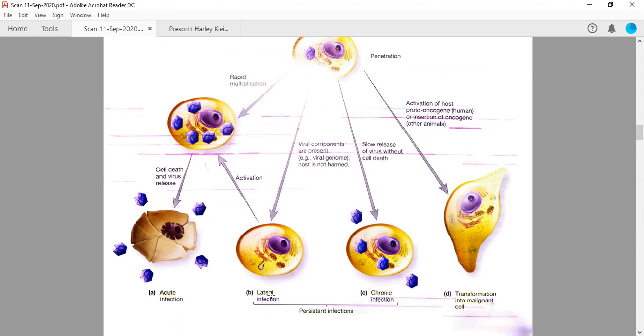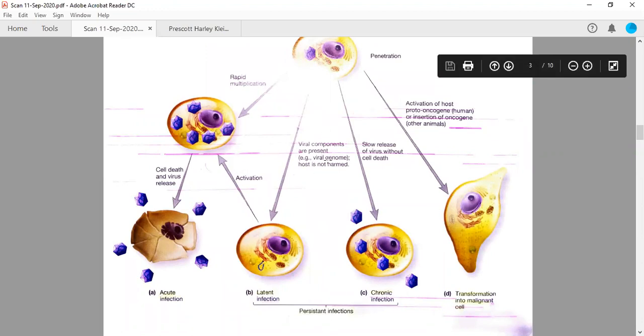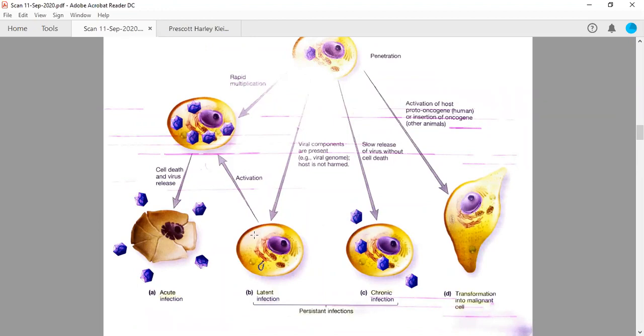Latent is actually when the activation is quick. Viral components are present, but the host cell is not harmed because it is the persistent type.